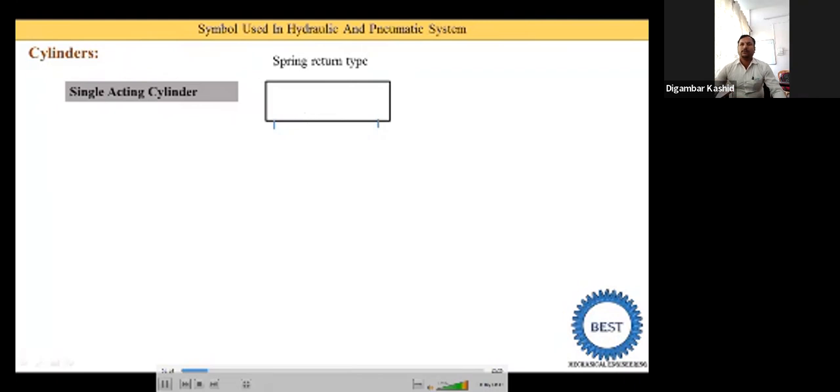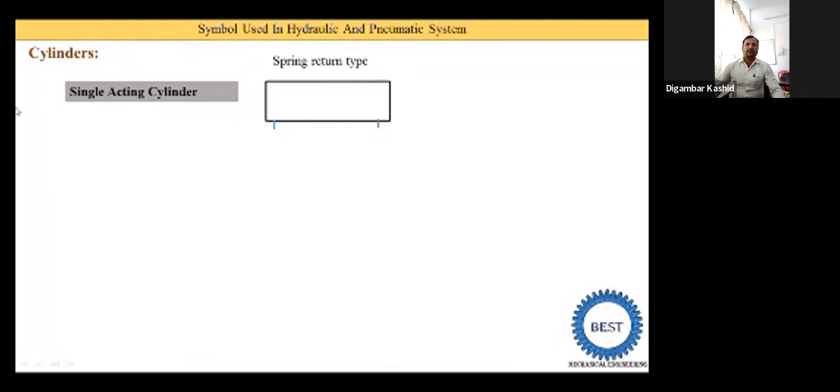Now what is the meaning of single acting? Single acting means the oil or air acts on only one side of the piston.